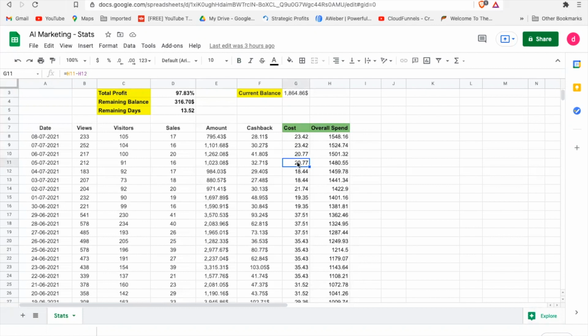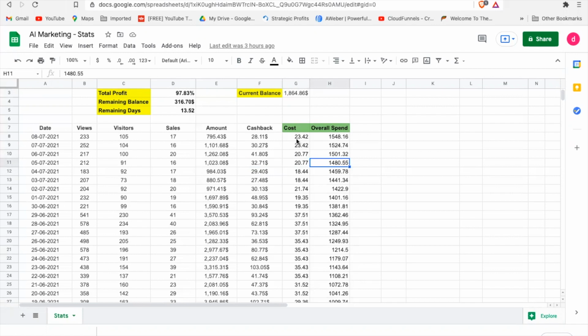I have spent around $20 and I've got only $32 return. When you calculate the kind of return I was getting a day prior, even after spending $18, I was getting more. So whenever your robot takes the money, that day you will get very little return.